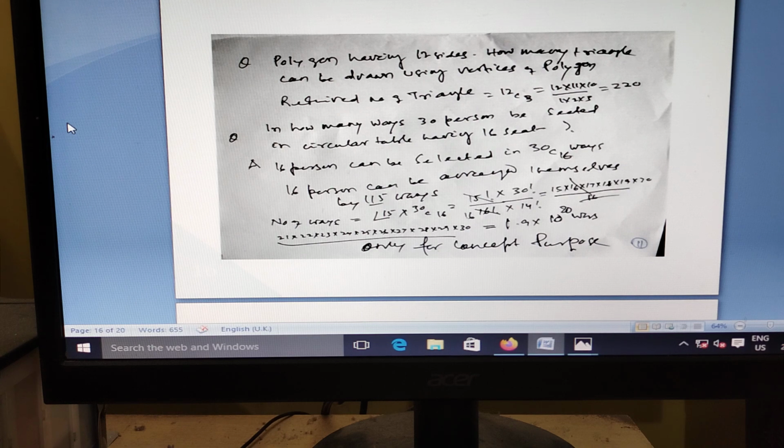A polygon has 12 sides. How many triangles can be formed? Triangle, what are the triangle vertices? 3. Polygon vertices 12. So 12C3 is 220.